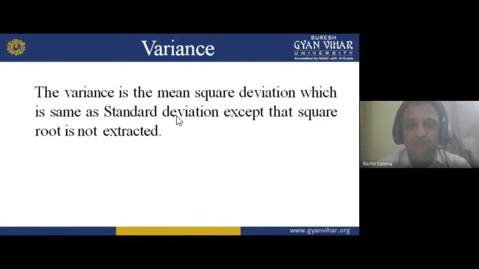Variance. The variance is the mean square deviation. It is the same as the standard deviation, except the square root is not extracted. In the standard deviation we have the square root, but in variance the square root is not extracted. Understand? Now move forward.